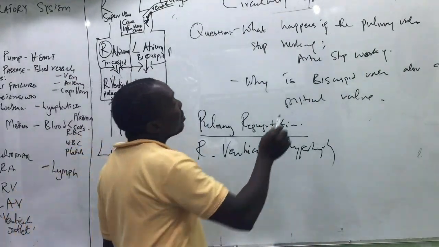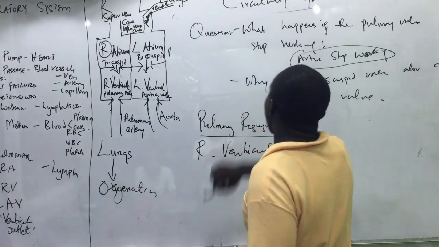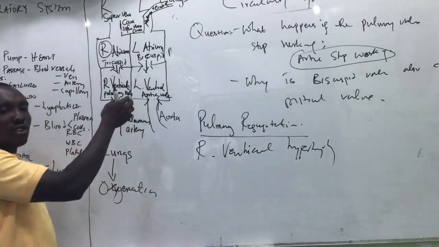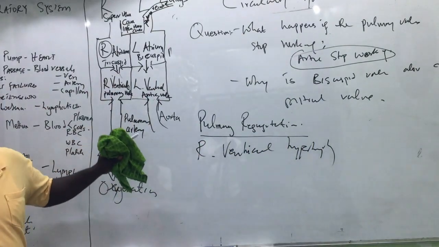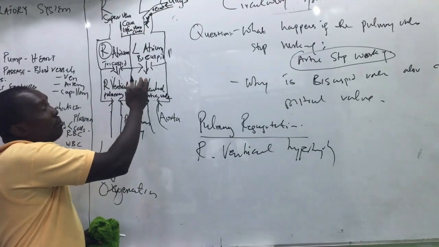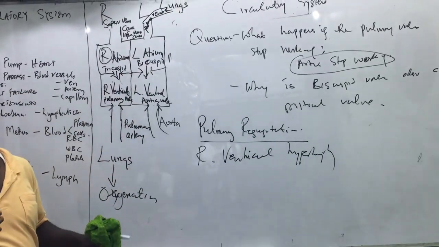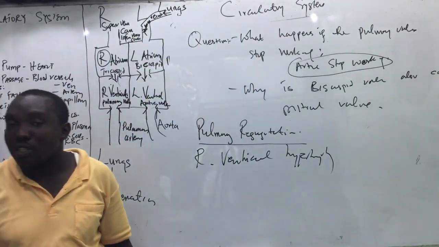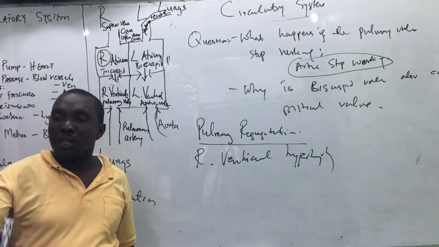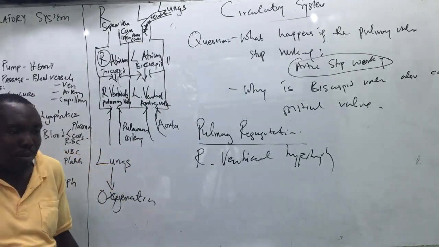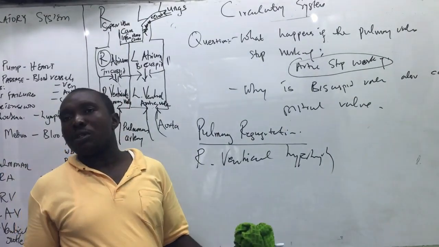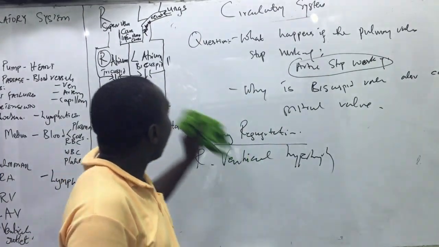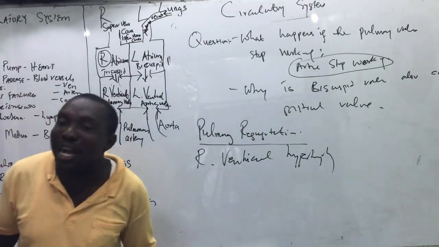The same thing happens when the aortic valve stops working as well. There is going to be backward flow into the left ventricle. The left ventricle will become too big, and it will also make the left atrium too big. It will impair their function. Their function is to pump blood to other parts of the body, and they will not be able to do that. So if blood doesn't get to the brain, the person will faint. If it doesn't get to the heart, because the heart itself has its own blood supply.